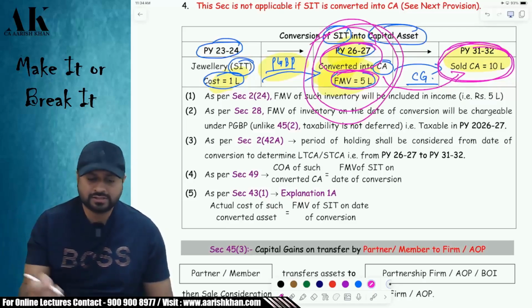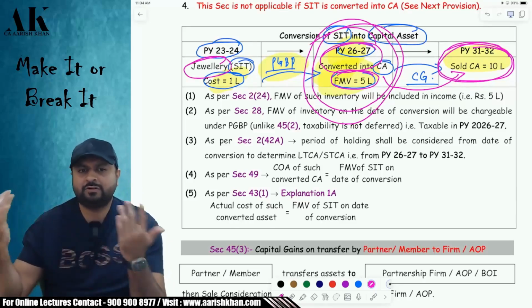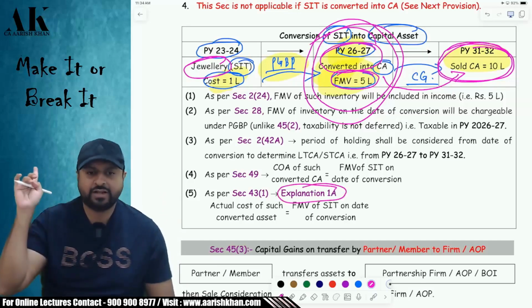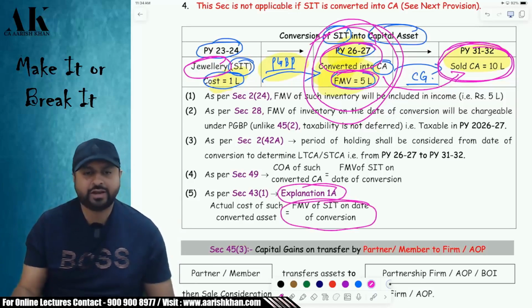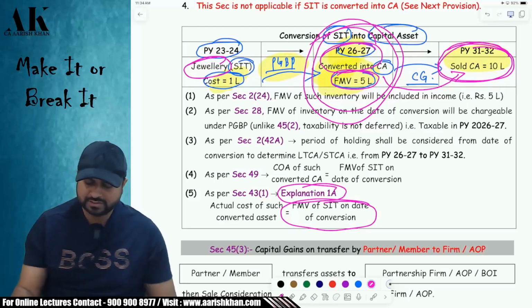Sir, if this is not jewelry, but this is a fixed asset and I bring that fixed asset into my business, then what will be the actual cost? That is also as per Explanation 1A I have taught earlier, if you remember, in PGBP. That is also the FMV of the stock in trade on the date of what? On the date of conversion. Is it clear to all of you? I hope it is clear to all of you. So this is what this section is all about.